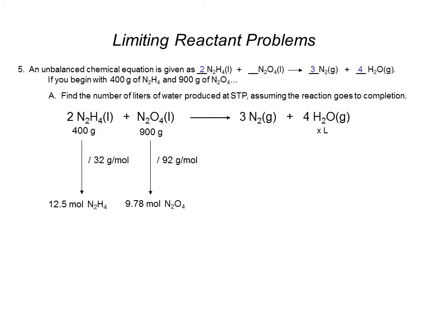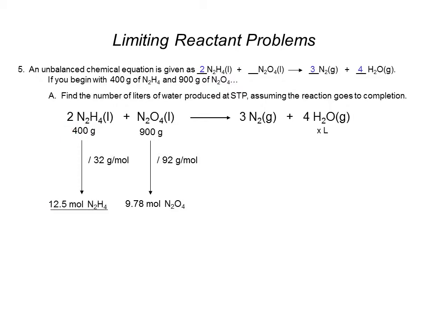Now, at this point, we have to pay attention to the coefficients. Notice that we need double the number of moles, 2 moles of N2H4 for every 1 mole of N2O4. So the little trick that I do is I take the moles of each reactant that I have, and I divide by the coefficient in front of it.